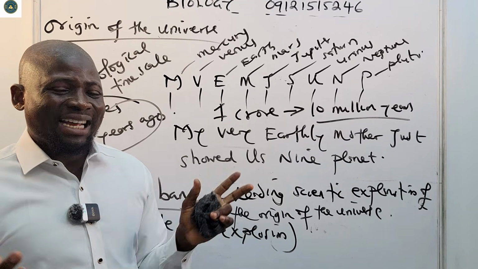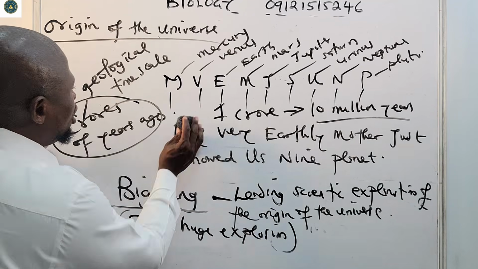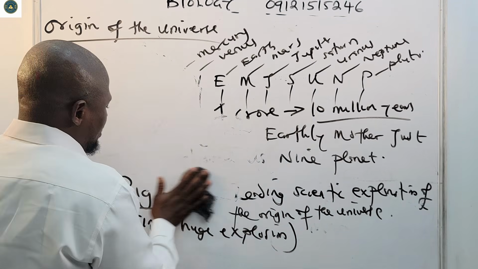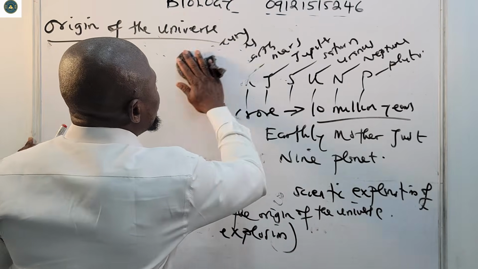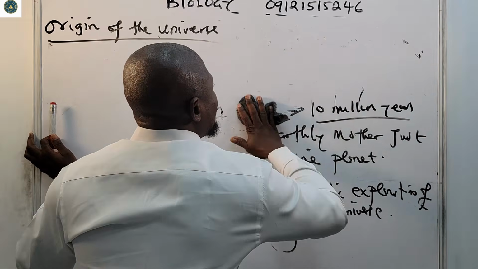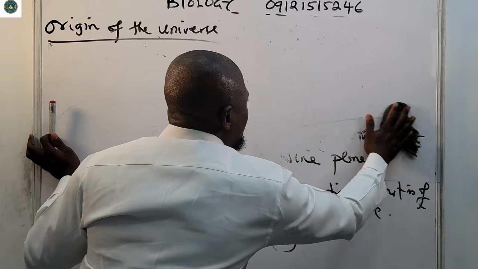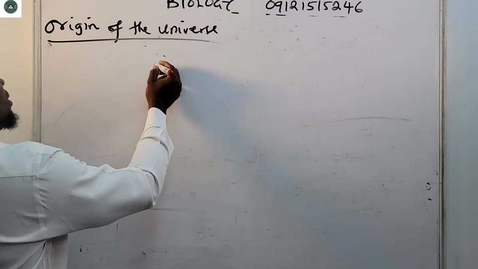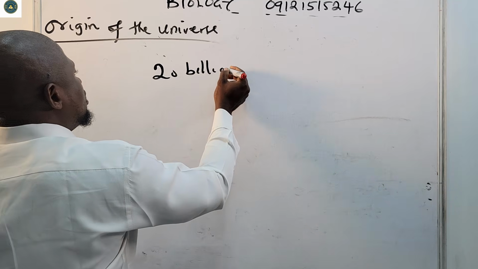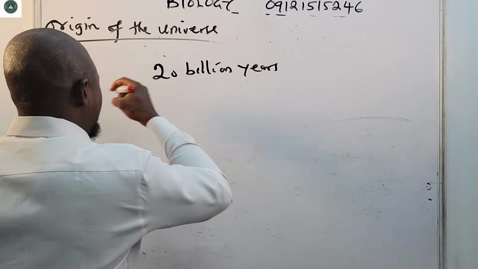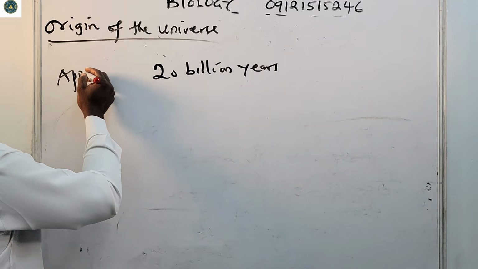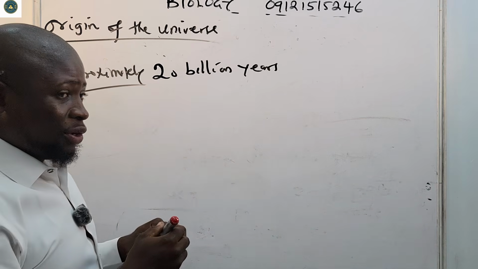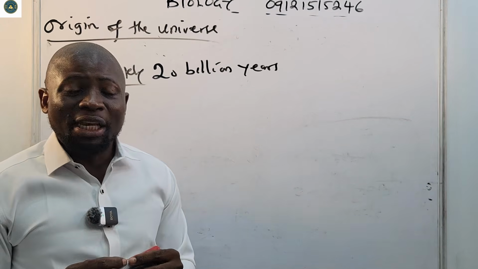Our universe is approximately 20 billion years old. Do you know what that is? That is massive, 20 billion years. Our universe is approximately 20 billion years.